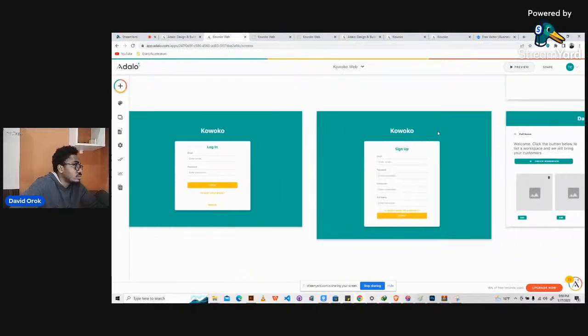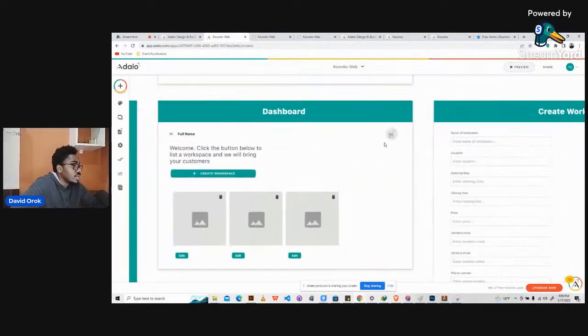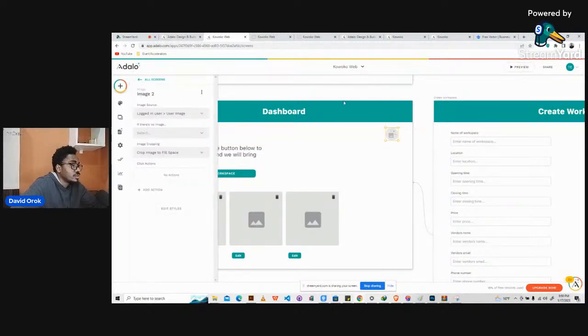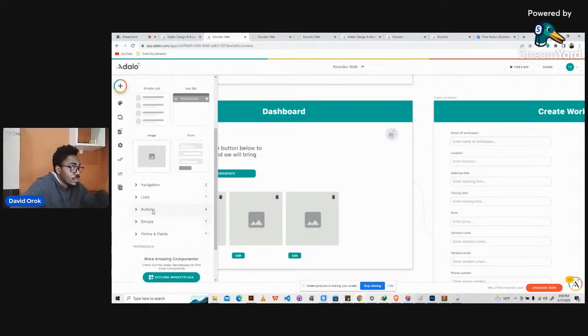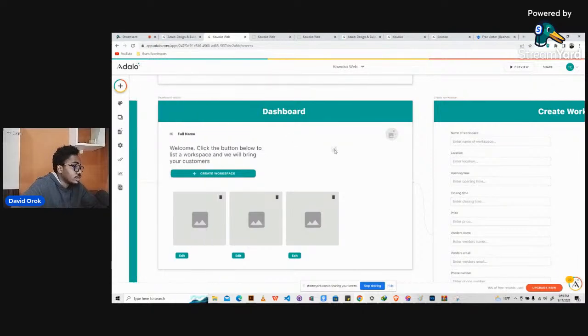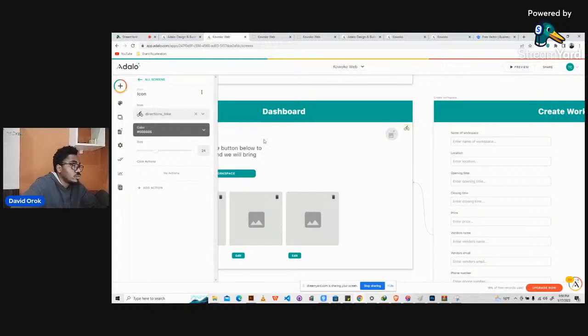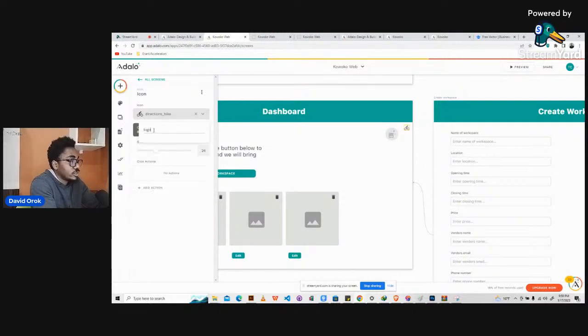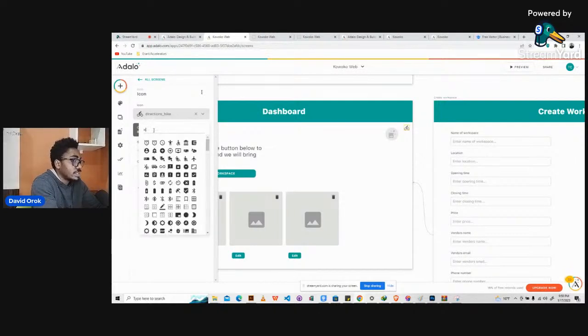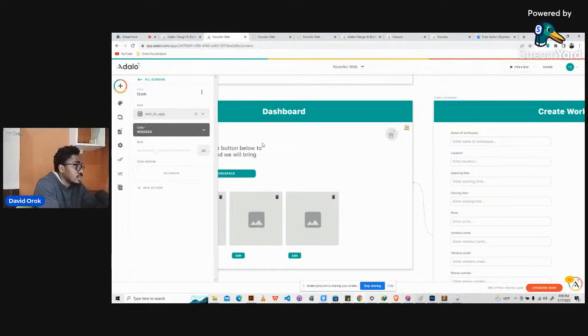We don't have a logout button, so let's add something like that. Let's bring in a button, actually an icon. Let's just put it anywhere for now. We will switch the designs in the next class. So let's say logout. No, come on, exit actually. So here it is, exit.